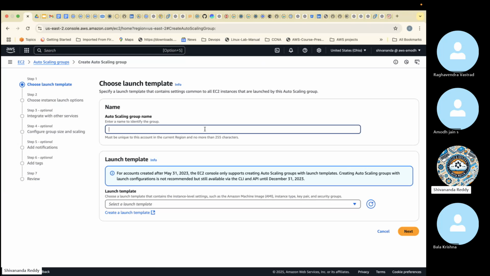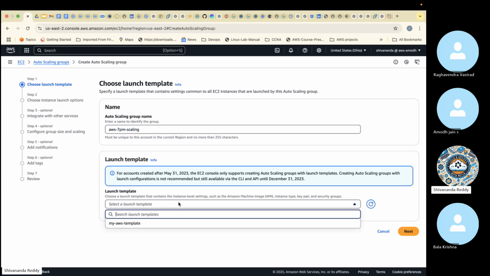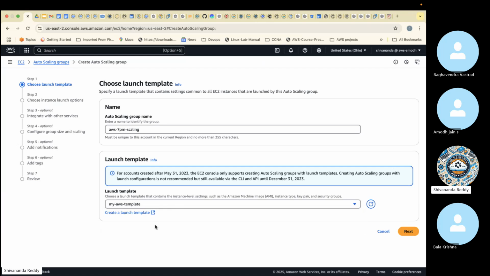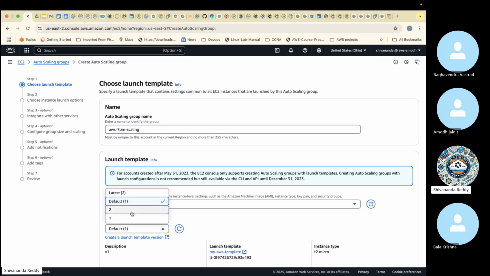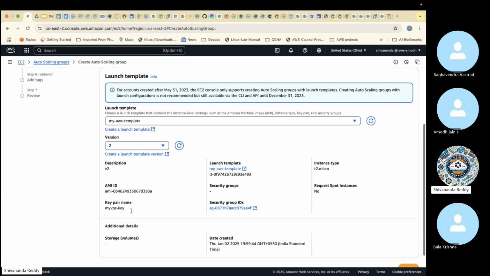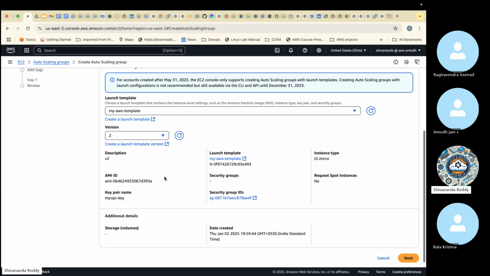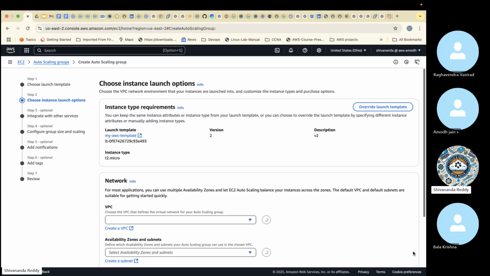Here we can give the name, AWS 7 p.m. scaling. This is the name I gave. Launch template we need to select, right? My AWS template is already there, but we need to select the version. The second version is chosen. Okay, this is the second version selected. Then click on next.